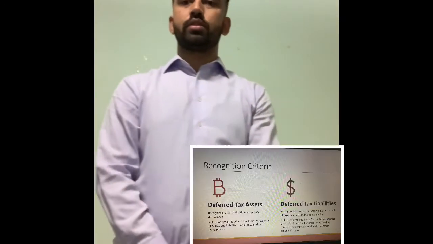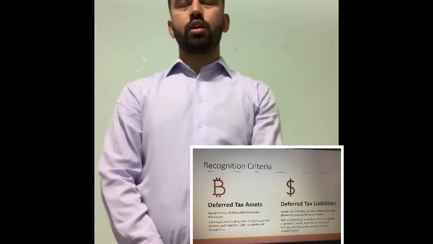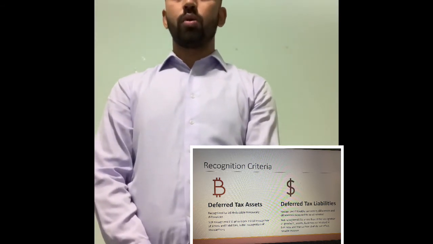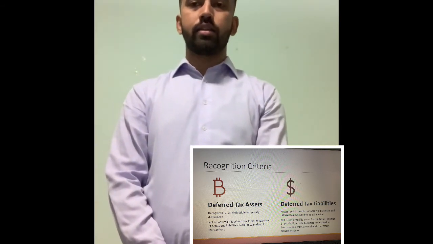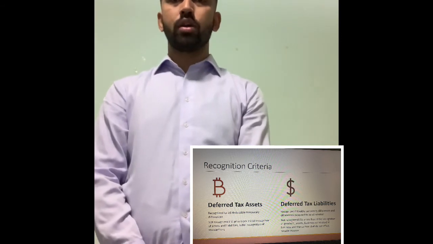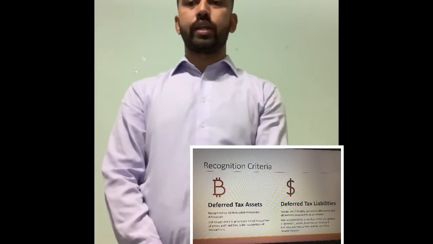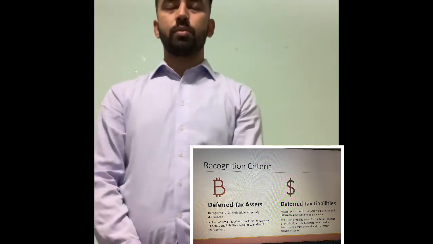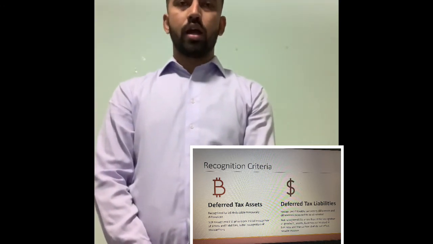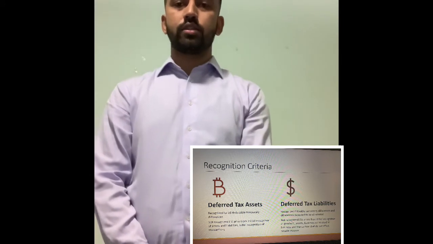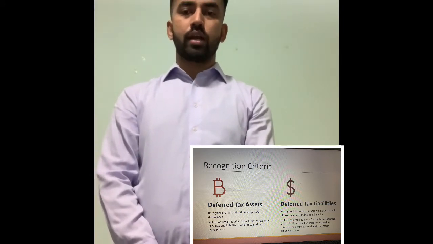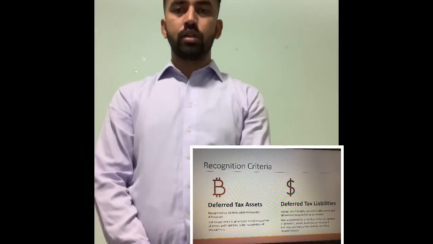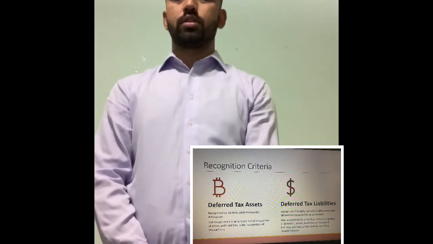So let's move to another slide. The recognition criteria is based on two different topics. One is deferred tax assets and another is deferred tax liabilities. So let's discuss the deferred tax assets. Deferred tax assets are recognized for all deductible temporary differences, and a deferred tax asset is not recognized if it arises from the initial recognition of assets and liabilities in a transaction.